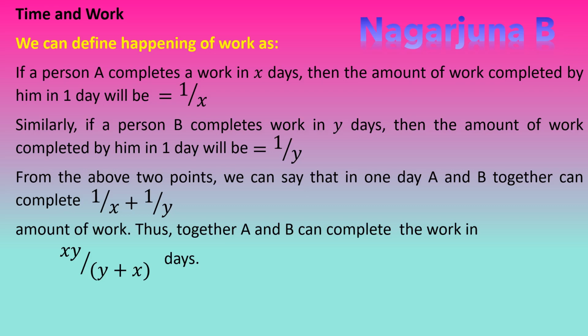In 1 by X, Y is not there, so you need to multiply it by Y. That means 1 has to be multiplied by Y, and 1 into Y will be Y. The next term is 1 divided by Y, so this has to be multiplied by X, and 1 into X will be X. Therefore it will be Y plus X divided by XY.